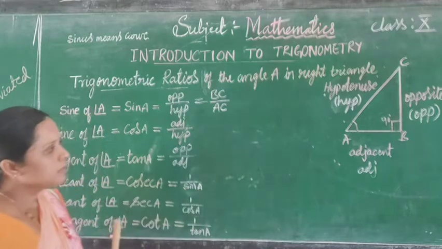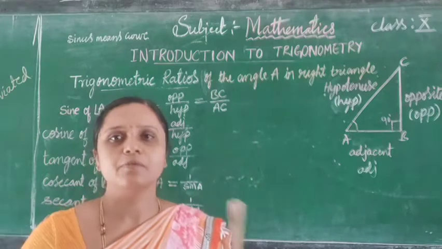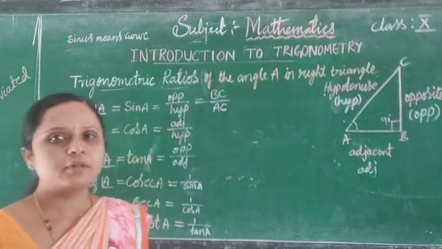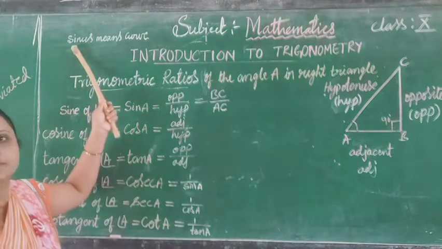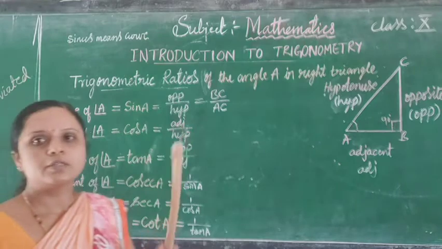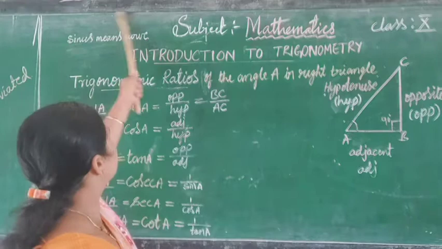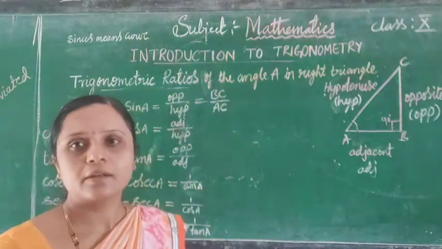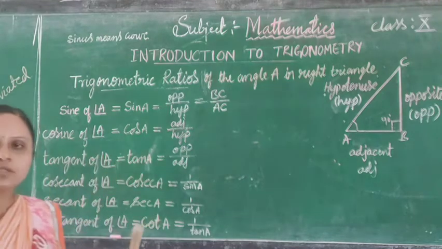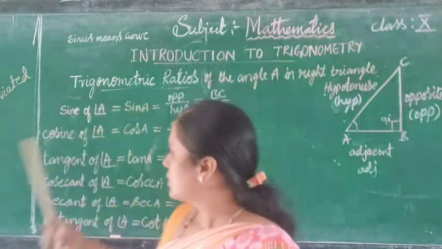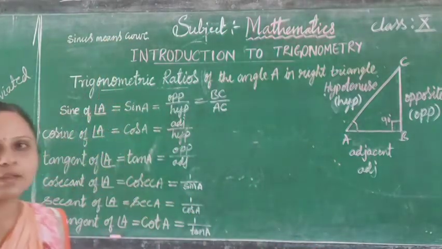So what is the meaning of sine? Sine is a Latin word. This word comes from the Latin word sinus. The first mathematician used this word. This sinus means curve. Later the words cosine and tangent came, much later than the other words. First Aryabhata used this word, sinus, that means curve.